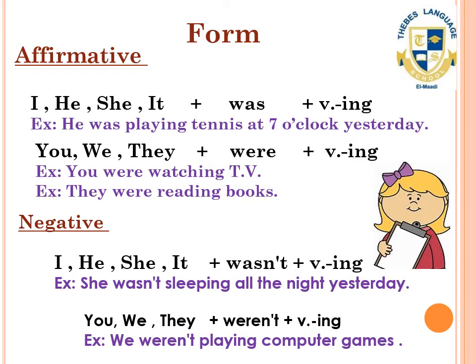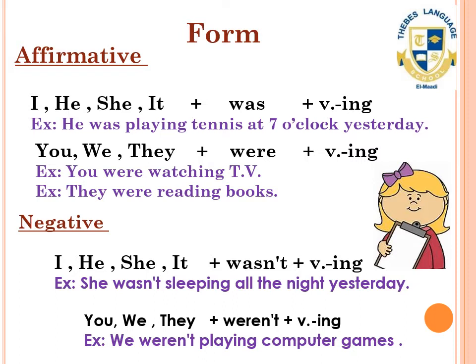For the negative form, it's too easy. We add only not to was and were to get the negative form. But here, don't forget the verb ing. So the negative form is going to be as following. I, he, she, it, we're going to use wasn't plus verb ing. For example, she wasn't sleeping all the night yesterday.